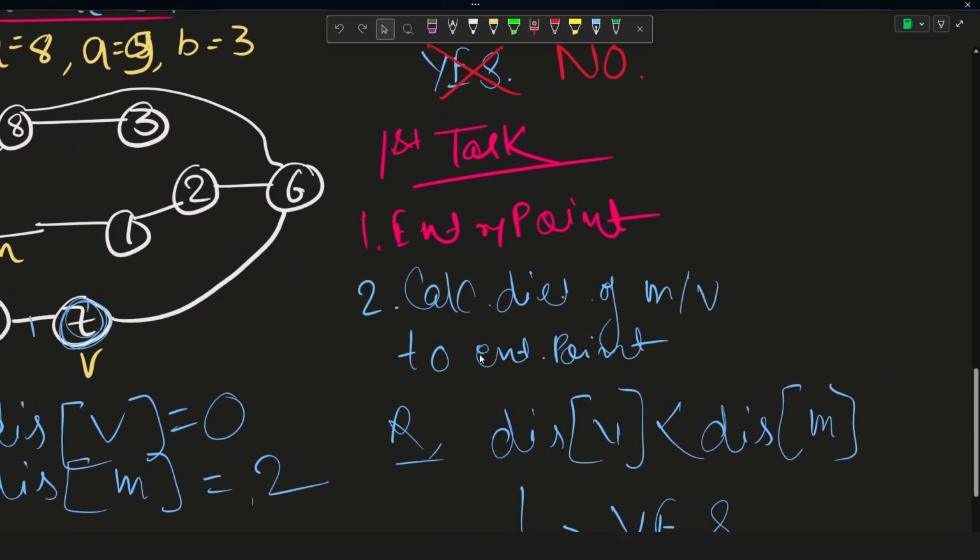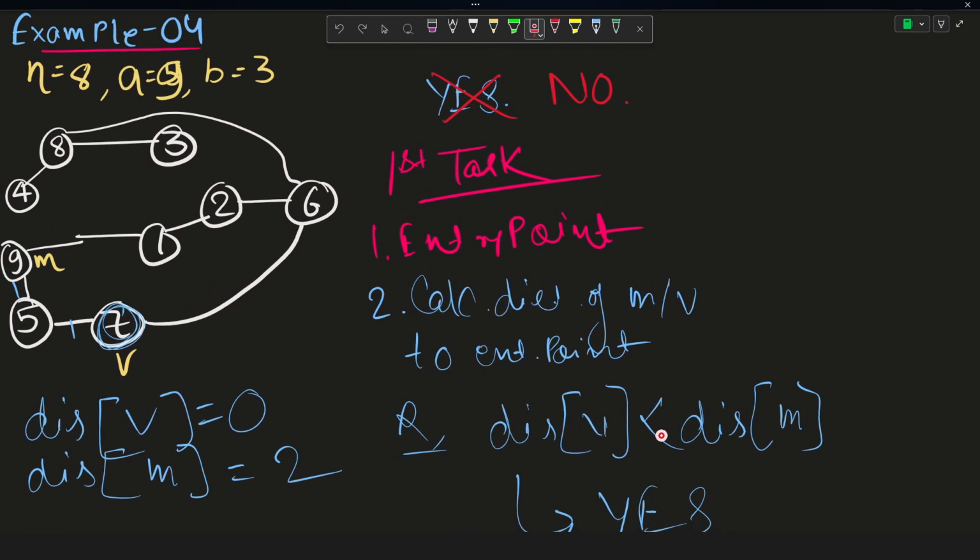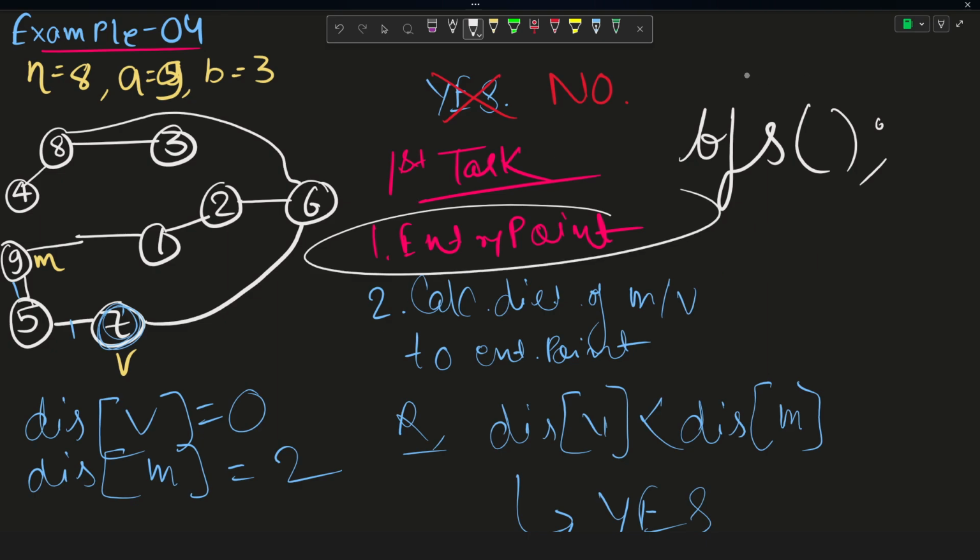And one last thing that I want to tell you is how we will find this distance from the current location of Marcel and Valerio to the entry point. You can use any of the techniques, but I will be using just a simple BFS, right? So using BFS, I will be finding the minimum distance from M and V to the entry point, and before BFS, in order to find the entry point, if any, I will just use a DFS.